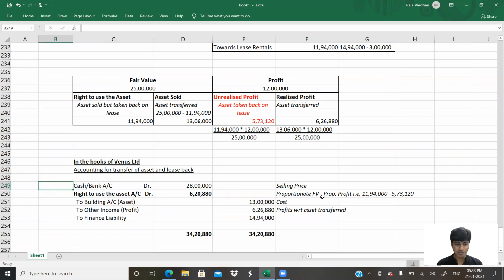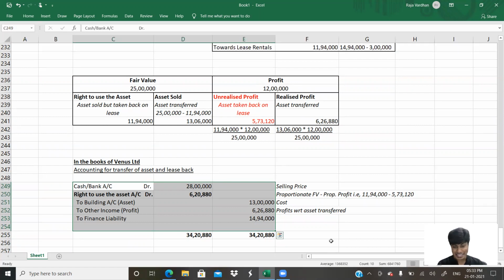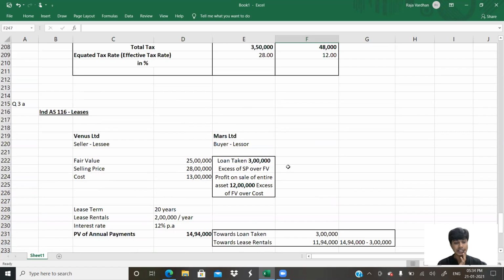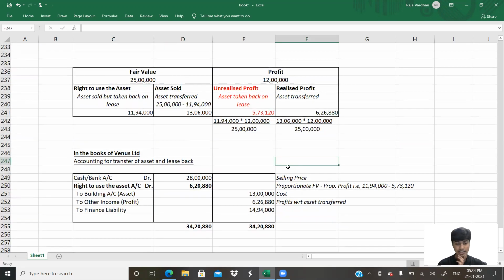That's the only thing that I was about to tell. So you can either find it as a balancing figure, or identify the value rightly. I told you how to account for both. I showed you the reasoning. I didn't just tell you this. So this is it with respect to the question on day 16. We did accounting from the perspective of Venus Limited, the accounting entry for selling the asset and taking it back on operating lease. So let us now go to the next question.